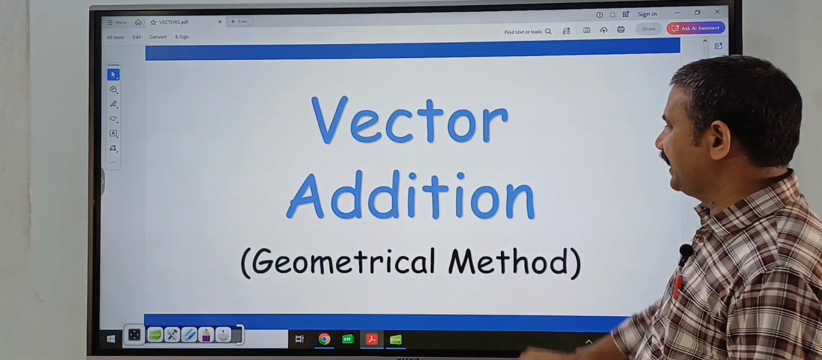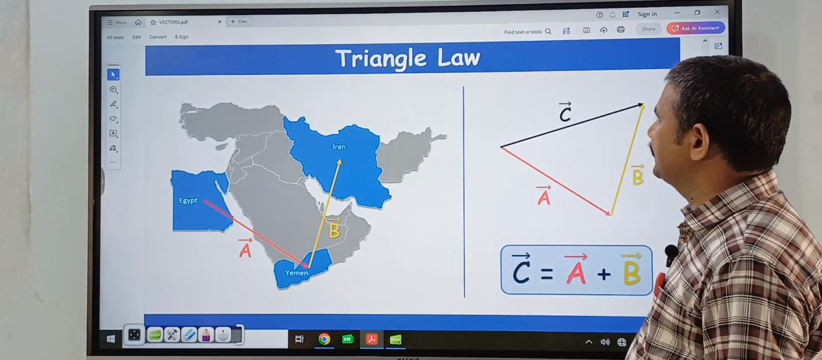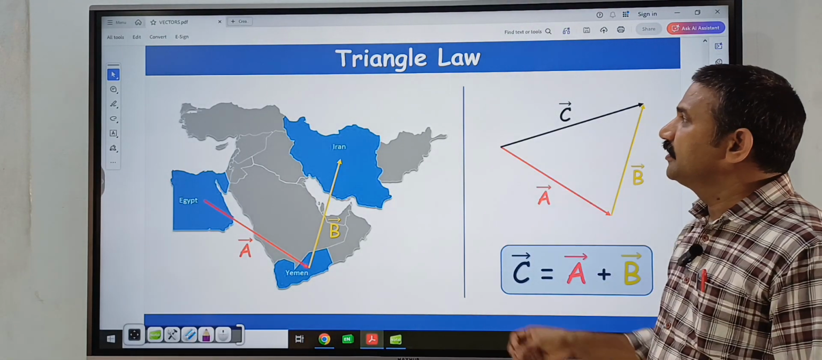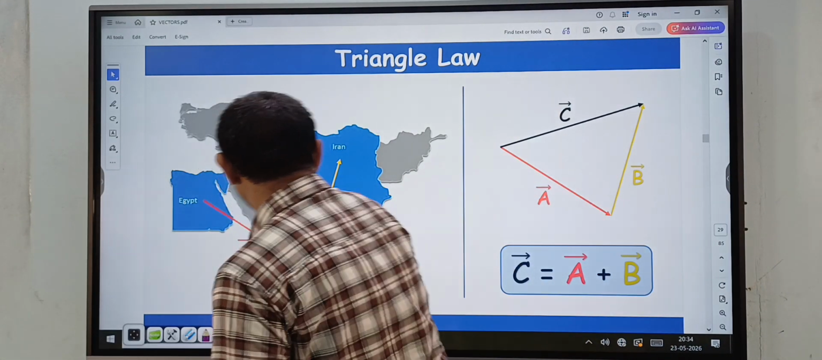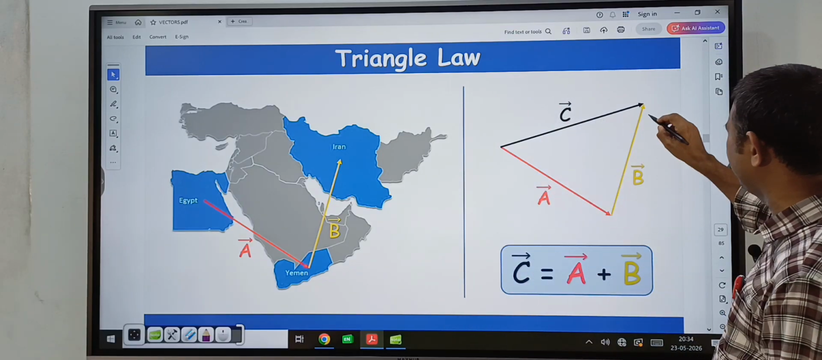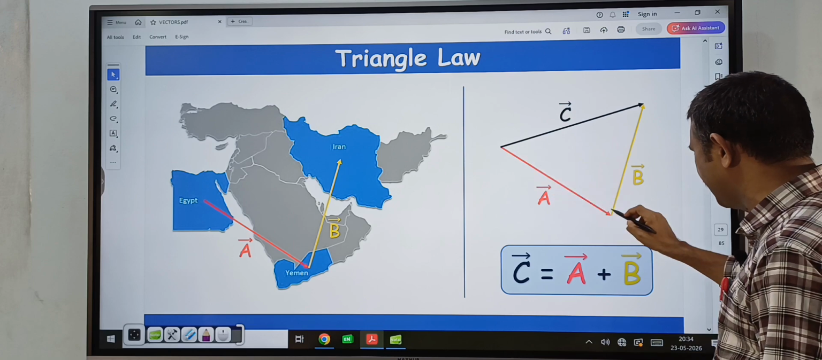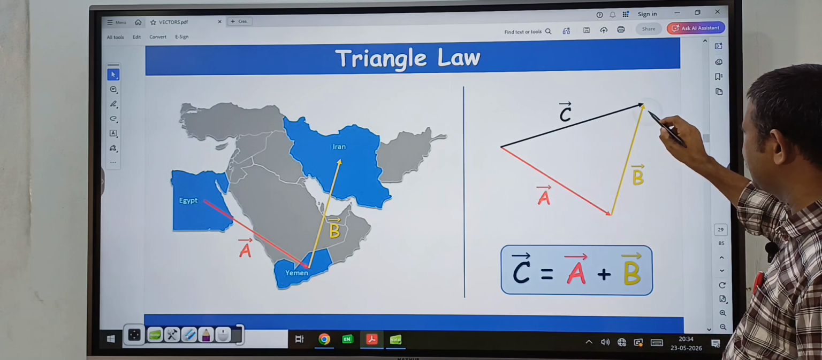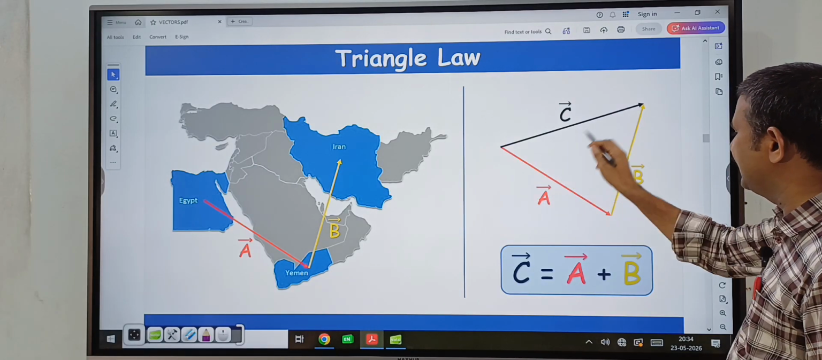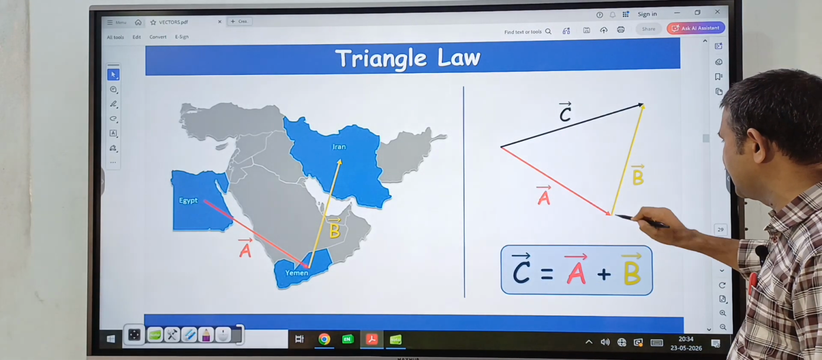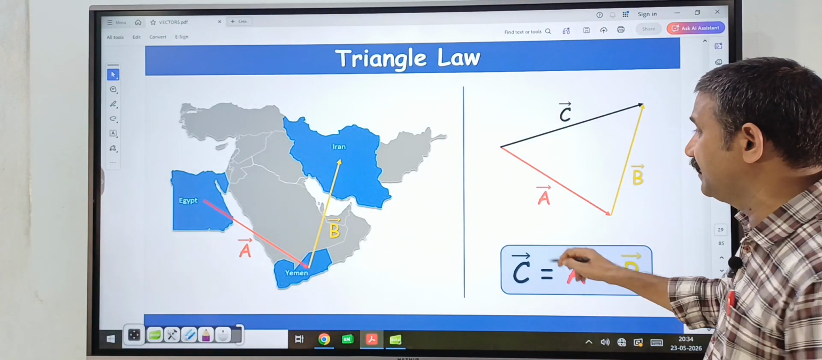Next, vector addition, geometrical method: how to add two vector quantities. Suppose this is a triangle. So what is the triangle law? Suppose this is a bar vector, this is b bar vector, and this c bar is the incomplete side of the triangle in the reverse order. Suppose here a bar is in this direction, b bar in this direction, and c bar is in this direction. That is the resultant of this a bar vector and b bar vector.